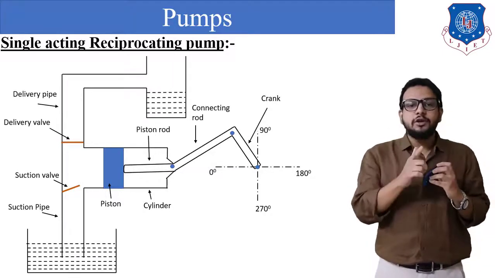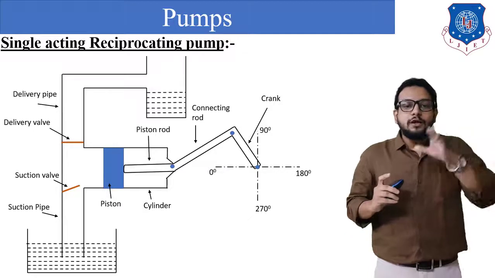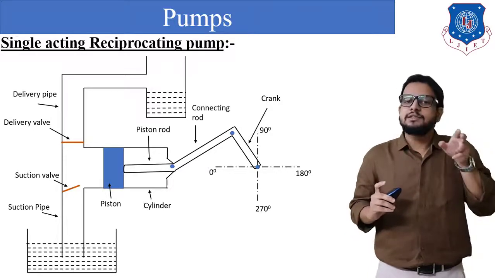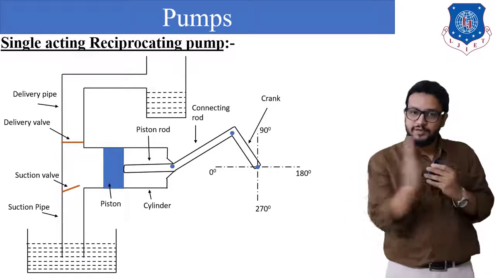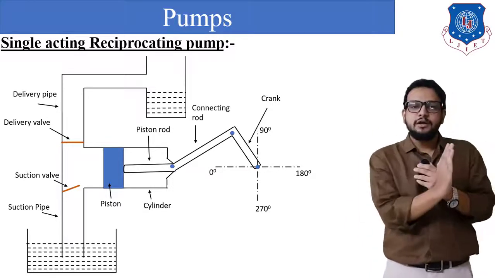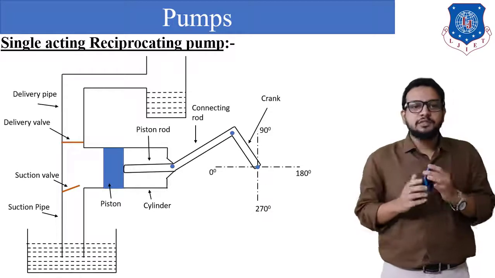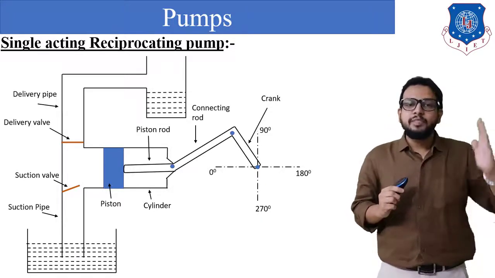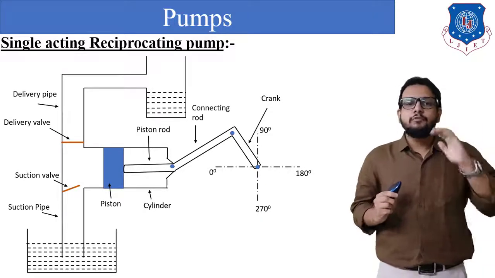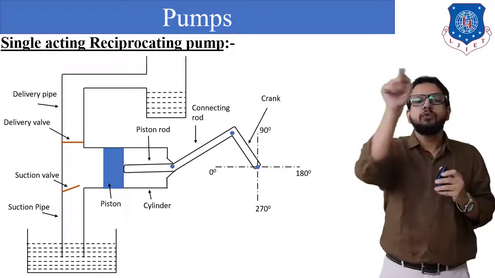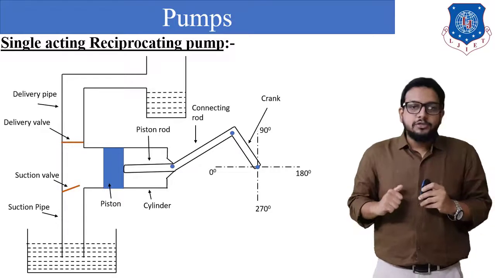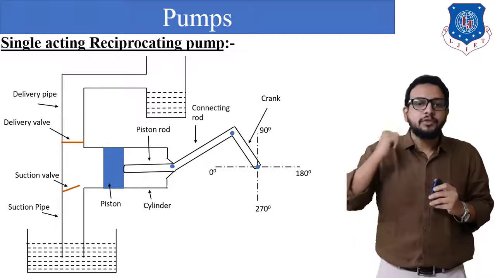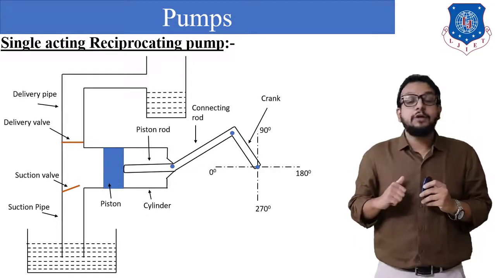Now in that case, what is going to happen? Whatever liquid has been sucked in the cylinder during the suction stroke will be pressurized because of the motion of the piston towards the left side. As the pressure is exerted by the piston, the delivery valve will be opened, the suction valve will be closed, and water will be directly delivered into the delivery tank through a pipe that is called the delivery pipe. So this is how water is delivered into the delivery tank.